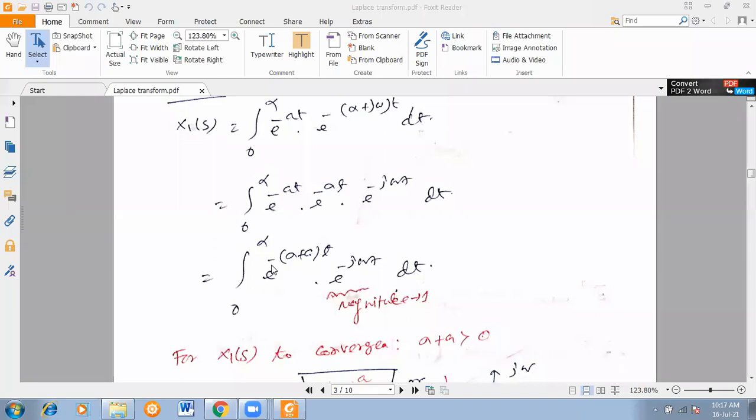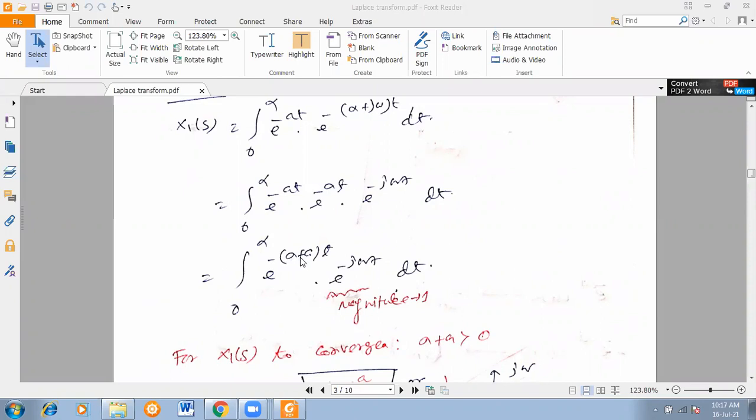So for that, sigma plus a should be positive, meaning greater than 0 always. Then if you put infinity in place of t, it will be e to the power minus infinity, so that will be 0. So it is converging at infinity.